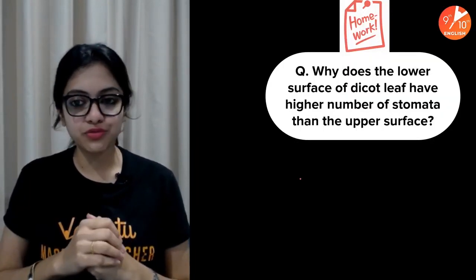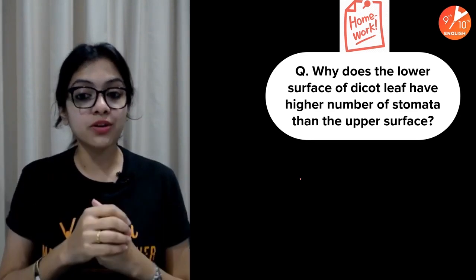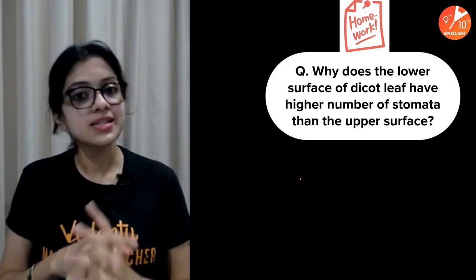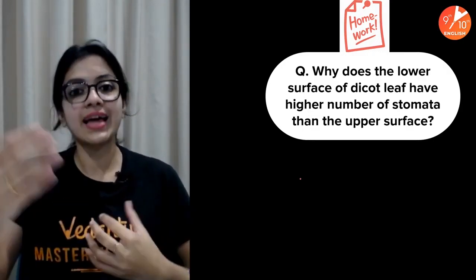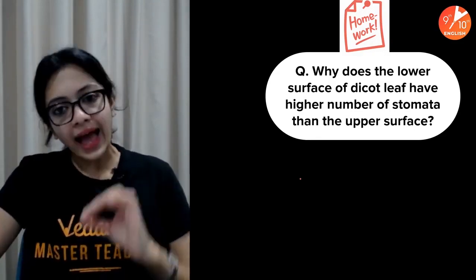The homework question for you: why does the lower surface of dicot leaf have larger number of stomata than the upper surface? Well, if you weren't aware of that fact, it is a fact. The lower surfaces normally have more stomata than the upper surfaces. Why is it so? I want you all to do your bit of research and come up with an answer for that.